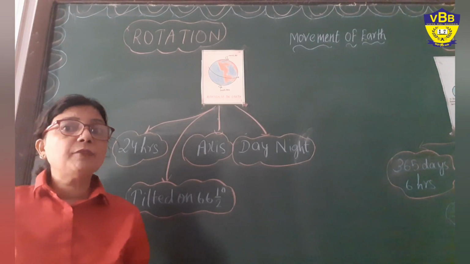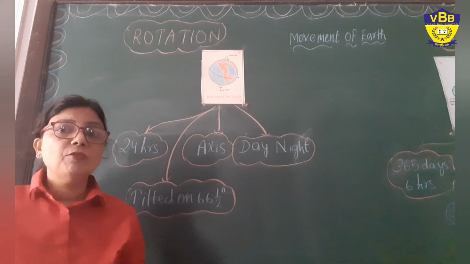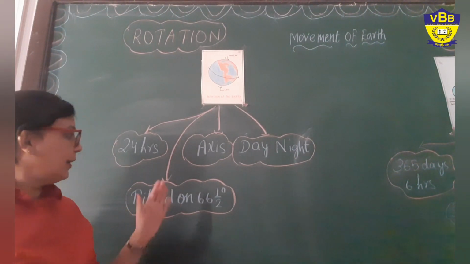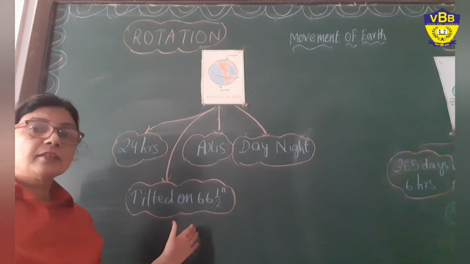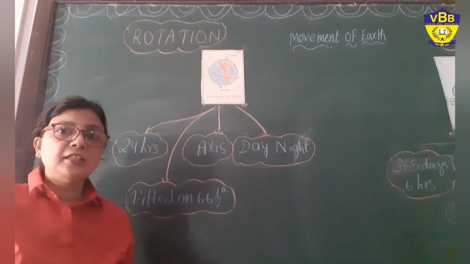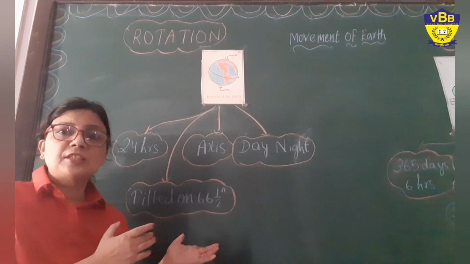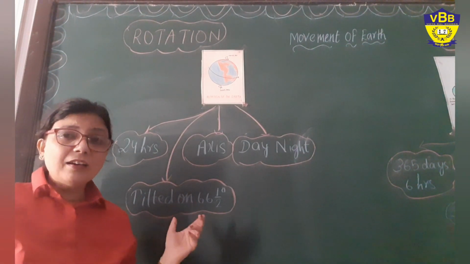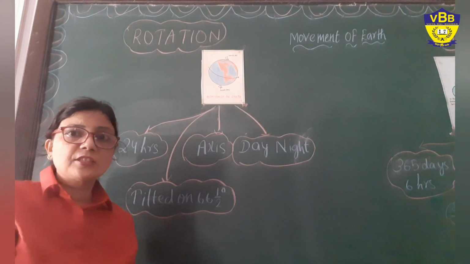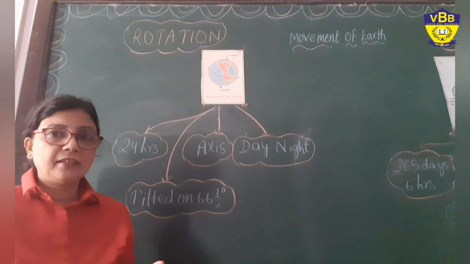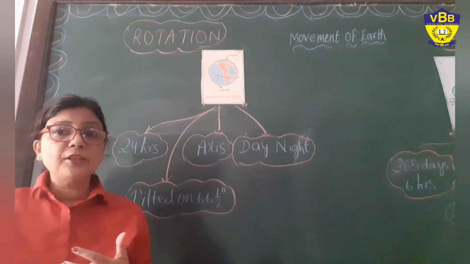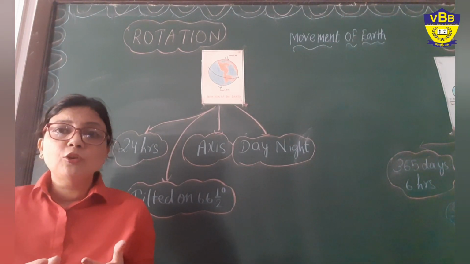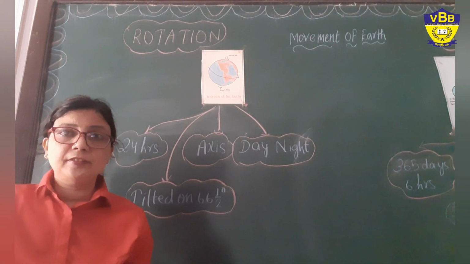Now, the earth is always tilted at 66 and a half degrees. That is the reason when you are seeing the globe, it is always tilted.